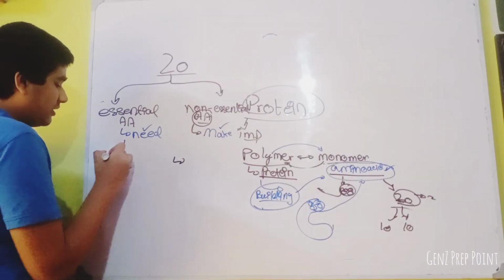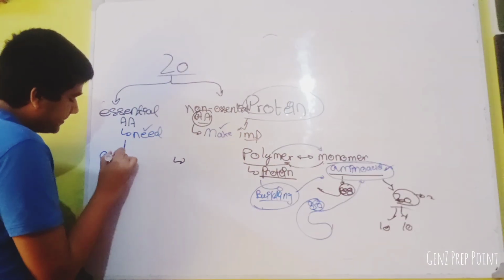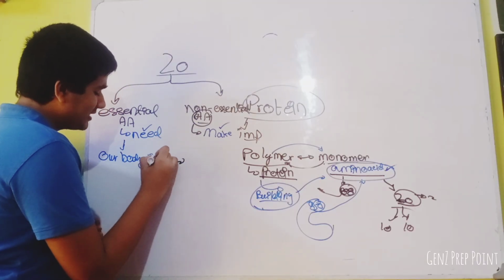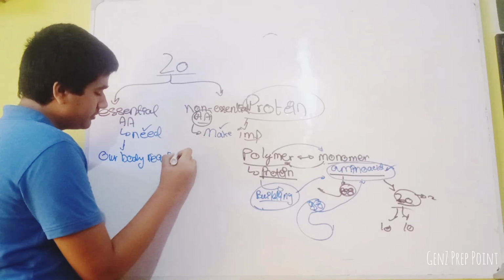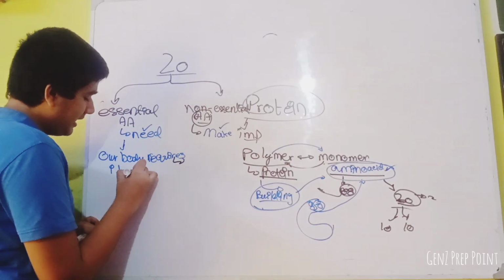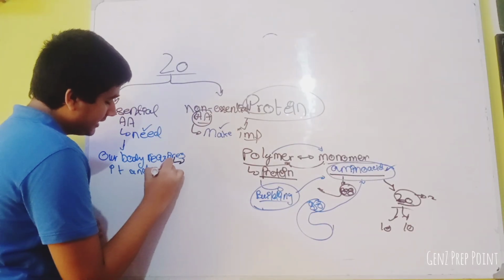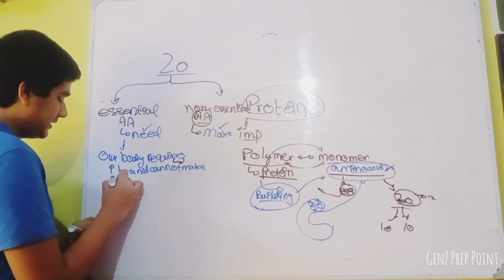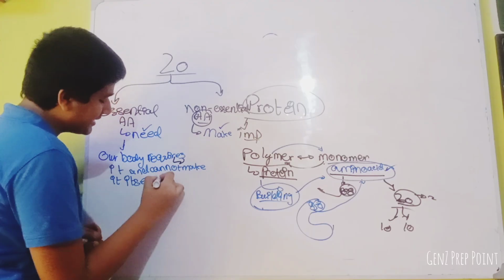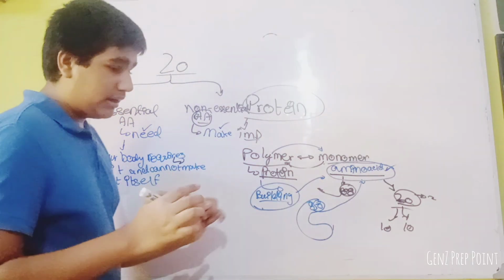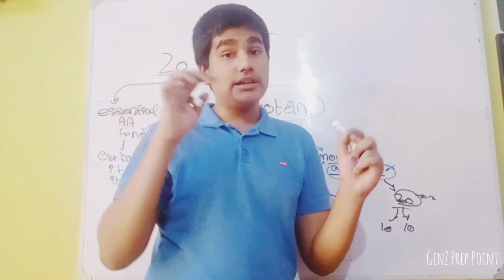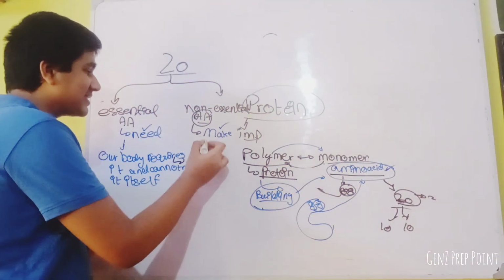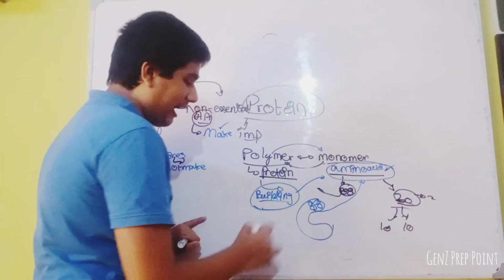So essential means our body requires it and cannot make it itself. The process of making amino acids is not included in O levels; it is included in A levels or further studies. But how are proteins made?